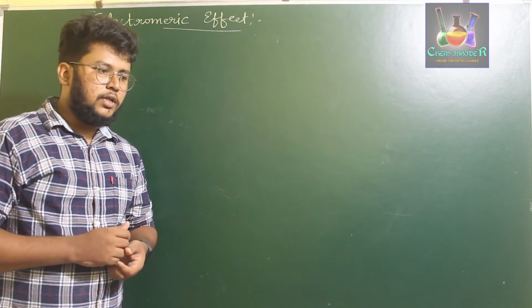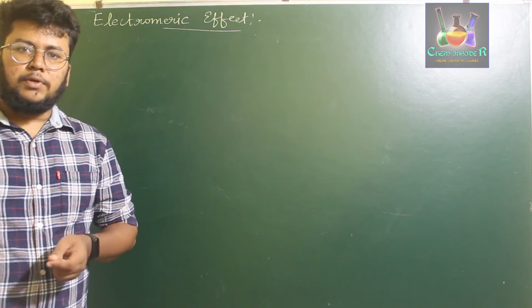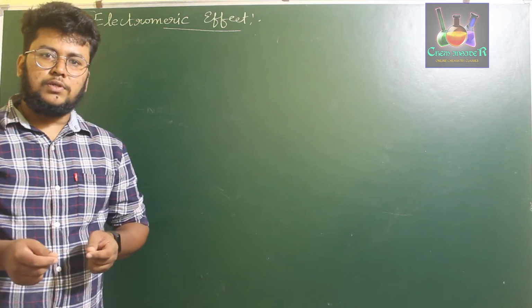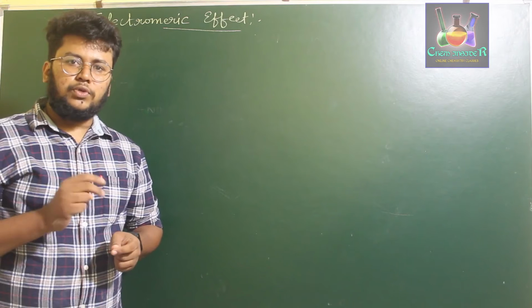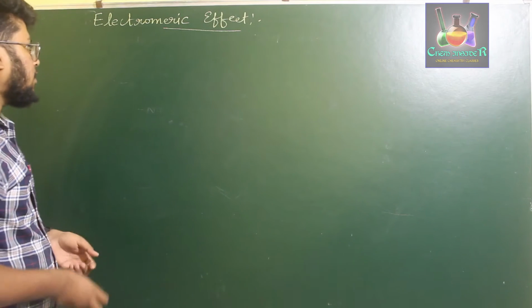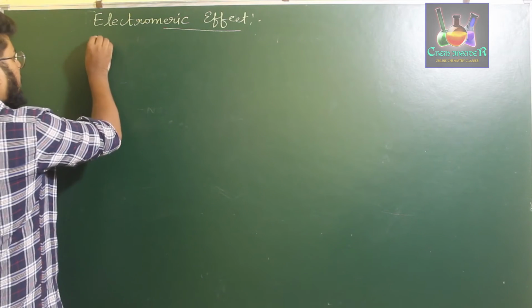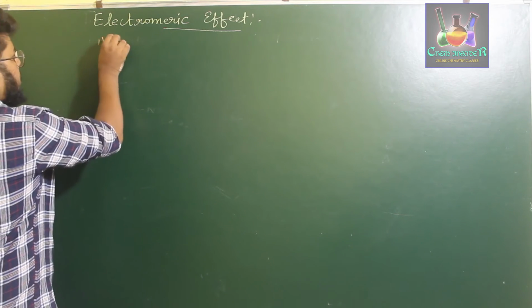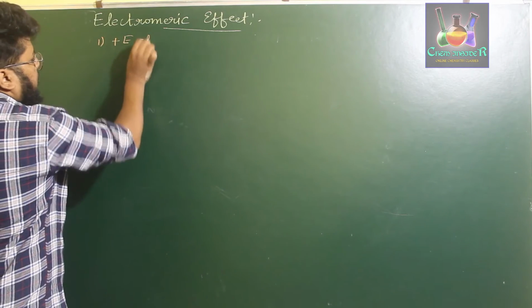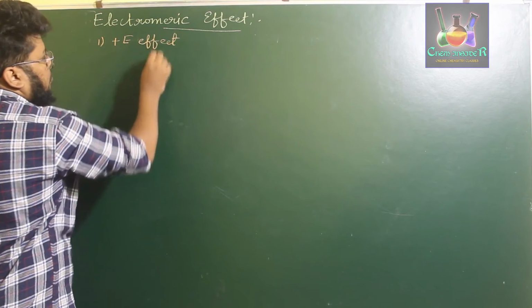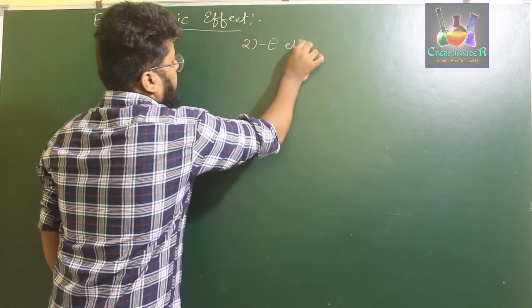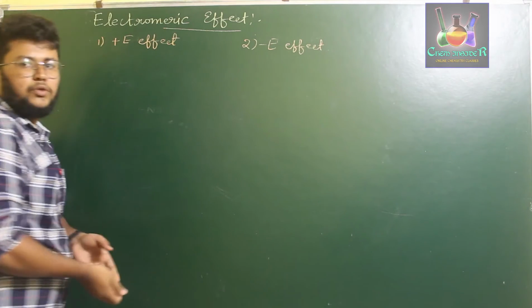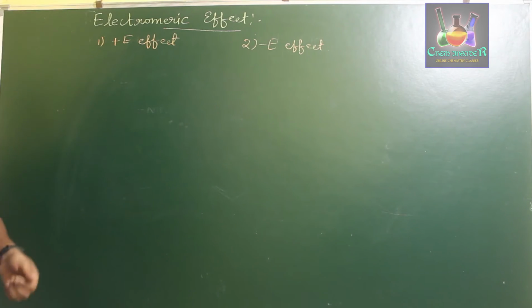So depending upon the charge induced on a particular carbon atom or group involved in the multiple bonds, we classify them into two types: positive electromeric effect and negative electromeric effect. First one is the positive E effect. Second one is the negative E effect.